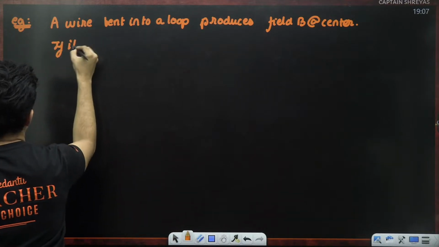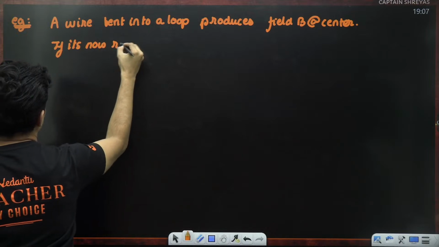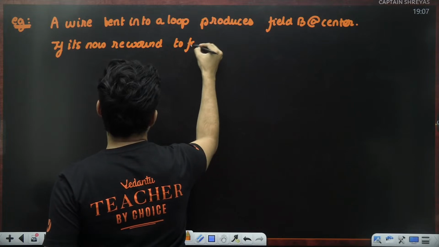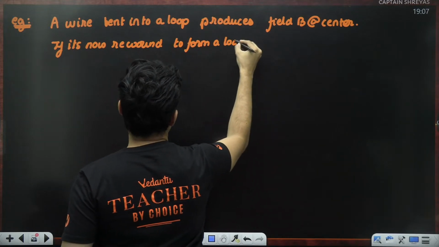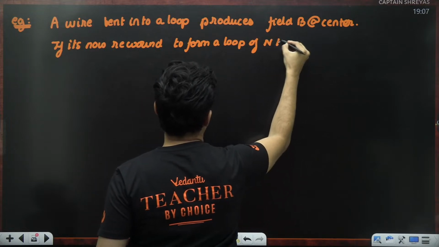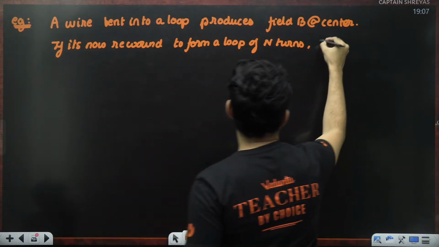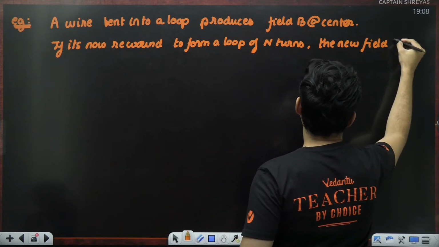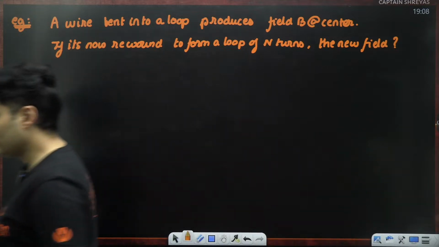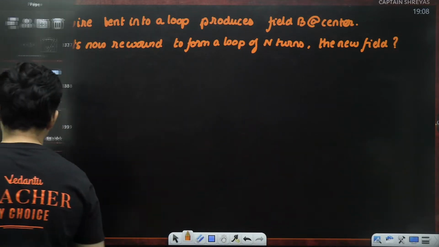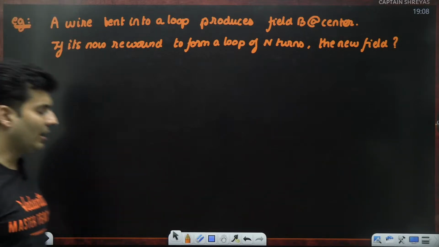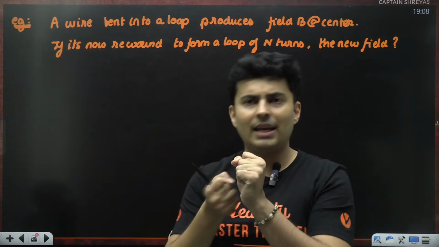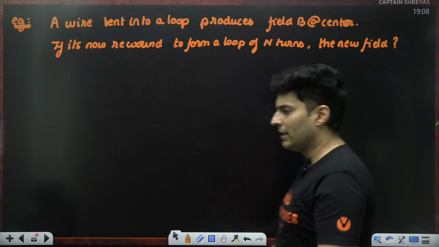If it's now rewound to form a loop of n number of turns, the new field will be how many times of the older field? Very nice question. You take a wire, you bend it into a loop, you find the field. Now you rewind it to make n number of turns. What's the new field at the center?